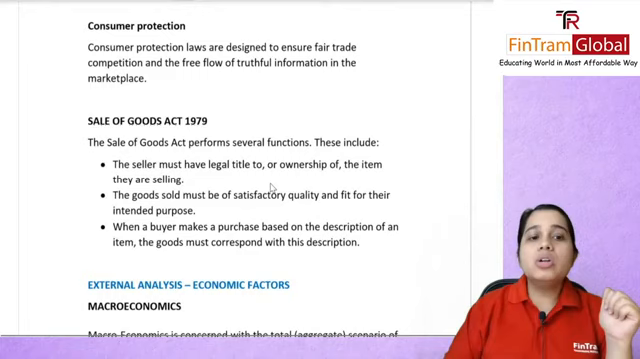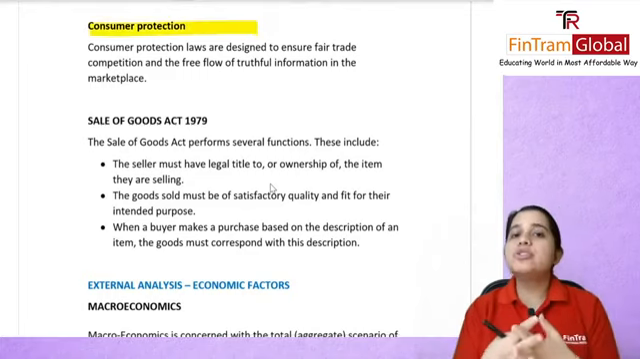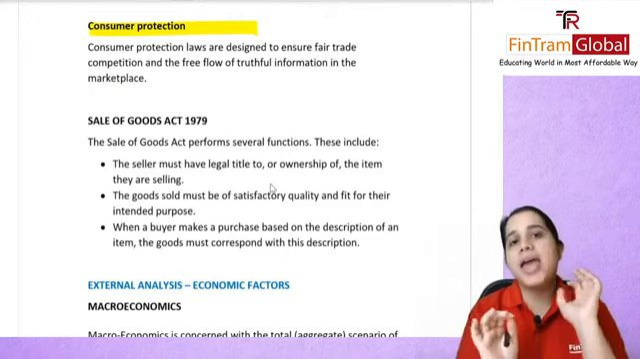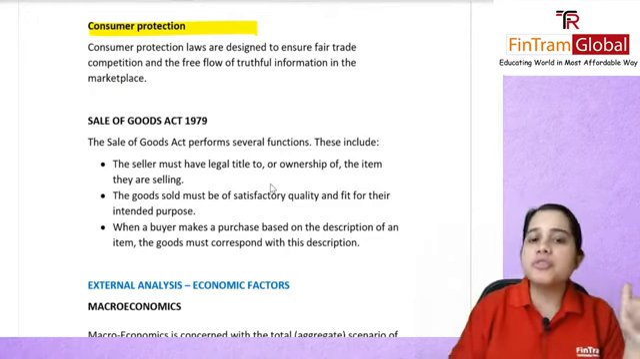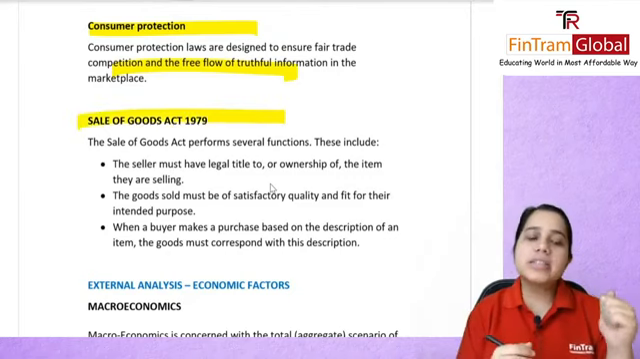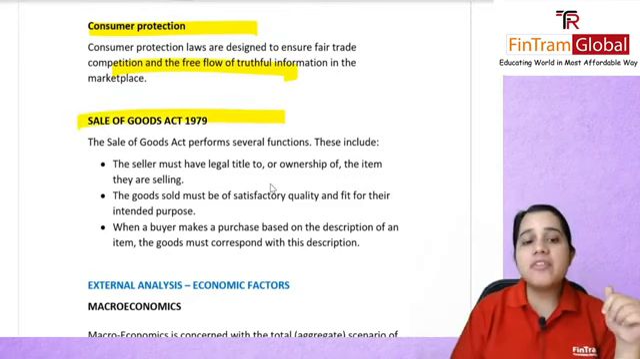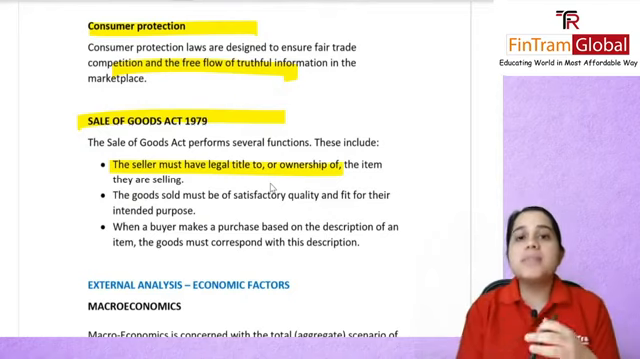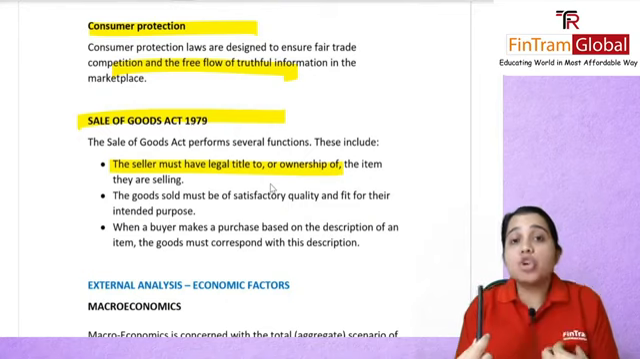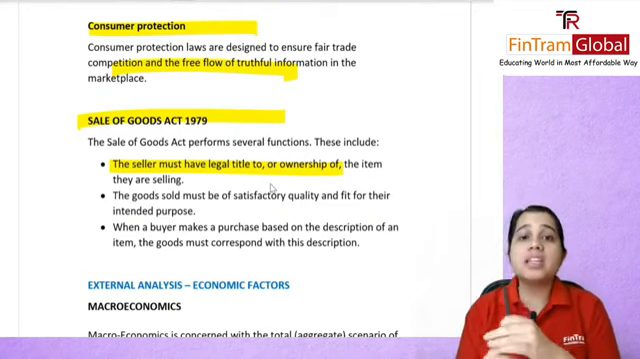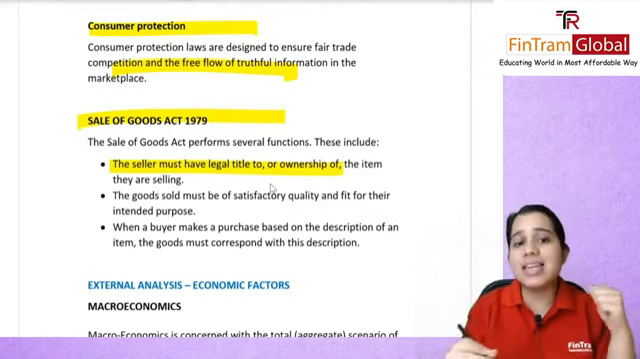Next, we'll talk about consumer protection. These laws were designed to ensure that there is fair trade going on and there's good competition, and free flow of truthful information. The Sale of Goods Act talks about how the seller must have a legal title or ownership of the item they are selling. If I am selling this pen, then I should be the owner. The legal title should be held with me. It's not that it's my friend's pen and I'm going ahead and selling it.